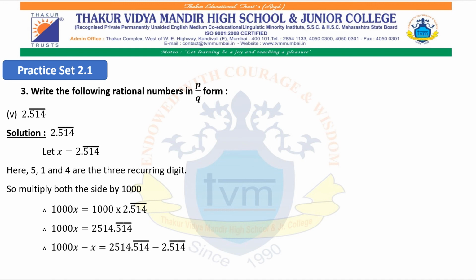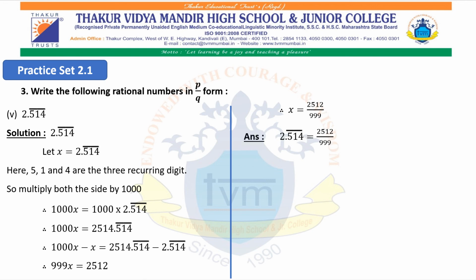We will write 1000x minus x equals 2514.514 recurring minus 2.514 recurring. And after subtraction we will get 999x equals 2512. Now we will shift that 999 to the other side. We will get x equals 2512 upon 999, which is not further divisible. Therefore we will write our final answer as 2.514 recurring equals 2512 upon 999.